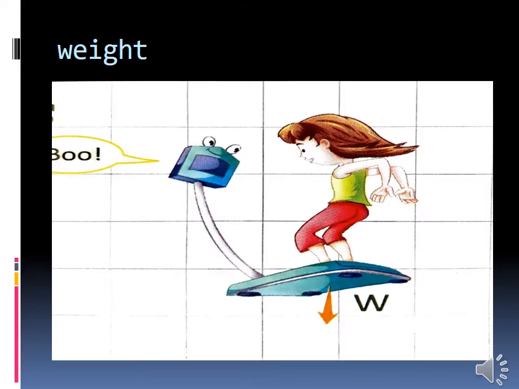In this class, we will see about weight. Okay, yes, if I am asking what is your weight means, what will you say? Yeah, I will say like this, is it? My weight is 30 kilogram, or else my weight is 29 kilograms, or else my weight is 32 or 35 kilograms. Likewise, you will say, is it?